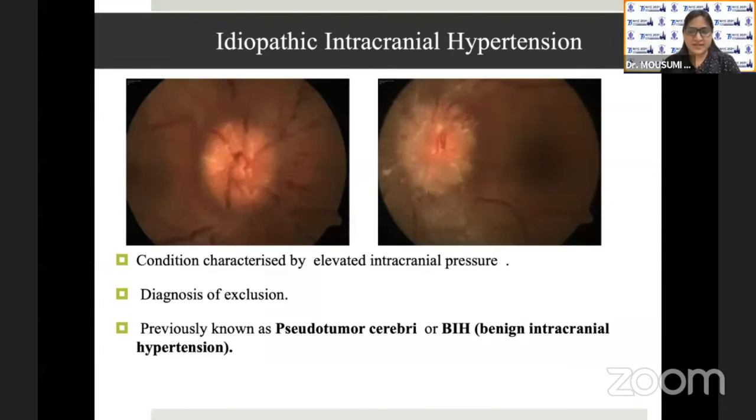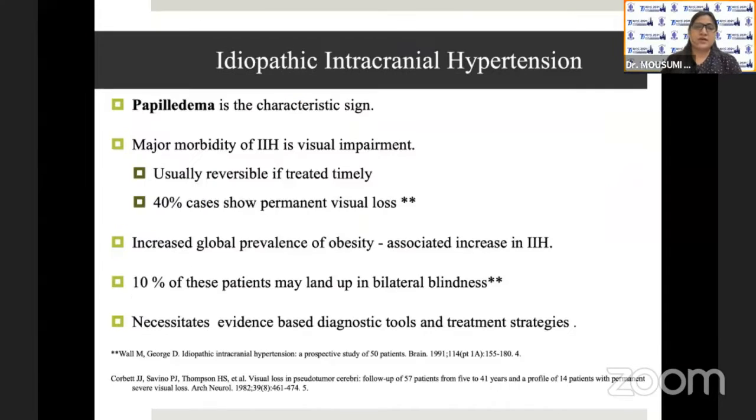So IIH is a condition characterized by elevated intracranial pressure and is a diagnosis of exclusion. The major morbidity of IIH is visual impairment, which is usually reversible if treated in time. However, 40% of the cases may show permanent visual loss. Because of the increase in the prevalence of obesity, there has been an associated increase in IIH, which necessitates evidence-based diagnostic tools and treatment strategies.